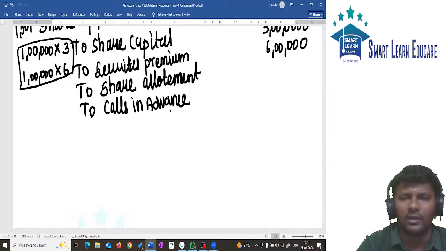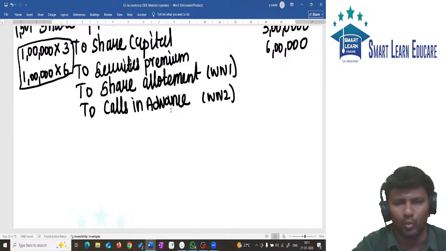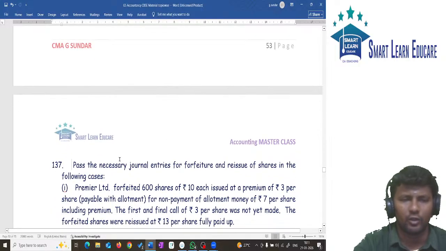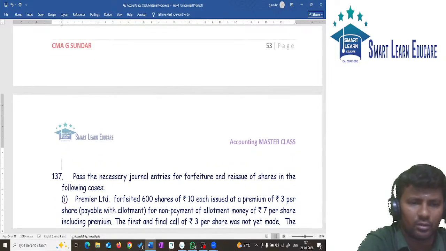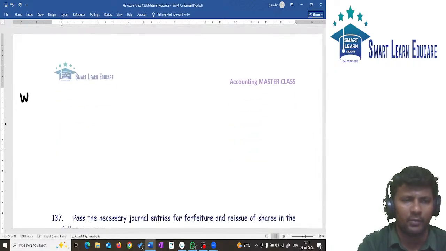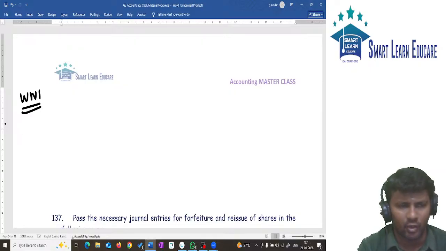For this number we will take working note 1, and for this number working note 2. Below this answer, have a working note. Working note number 1, first column, first category.